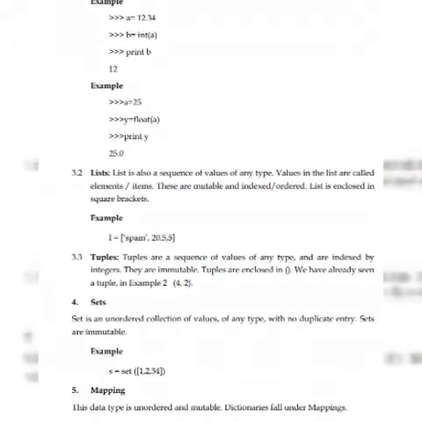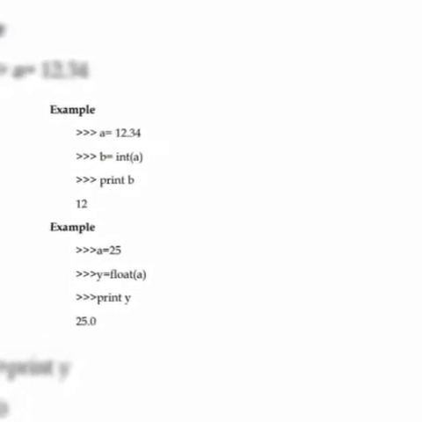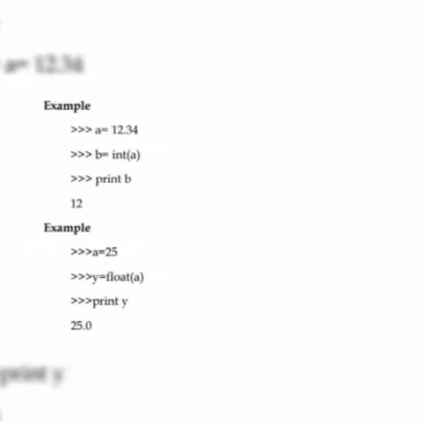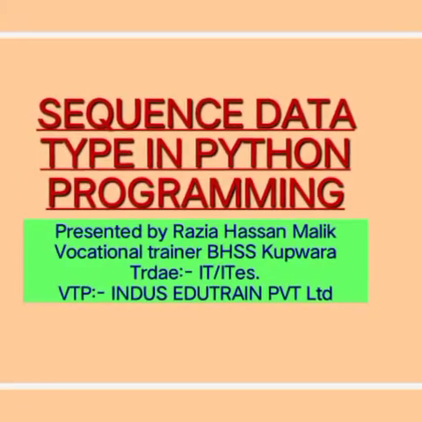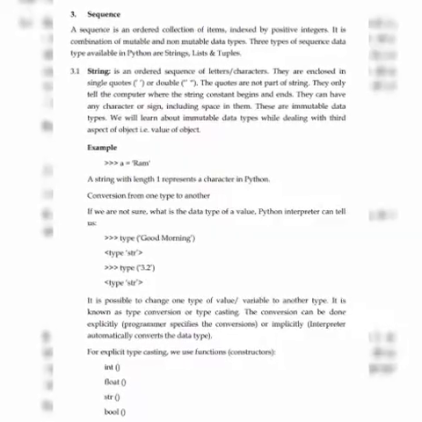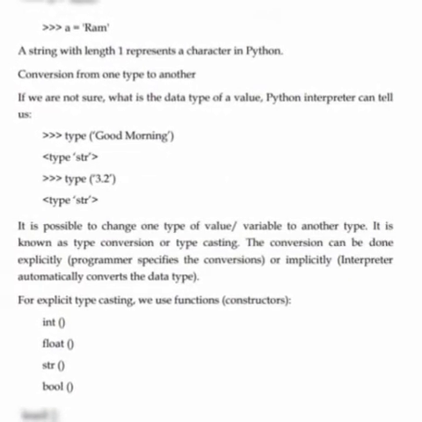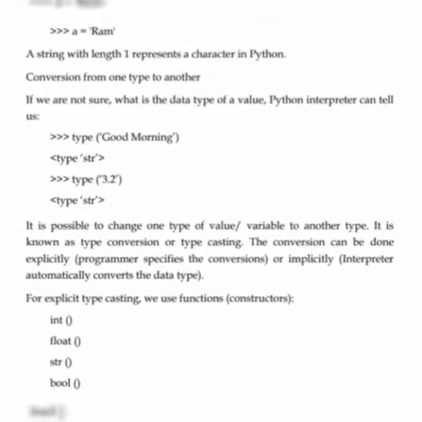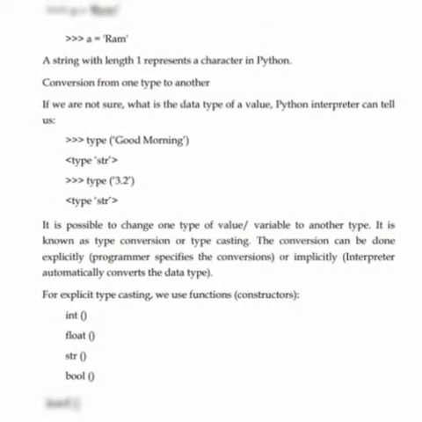Sequence, we can say it's an ordered collection of items, because there is always an order in a sequence. There are a number of items which will be given proper sequence, and they will be indexed by integer numbers, that will be positive integers, which will index them.